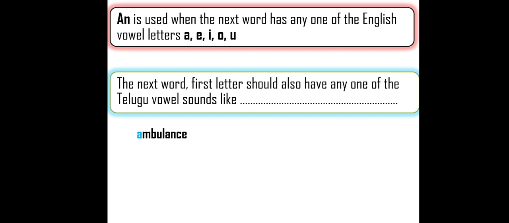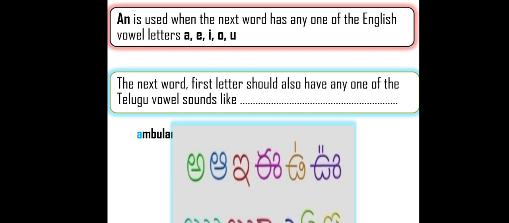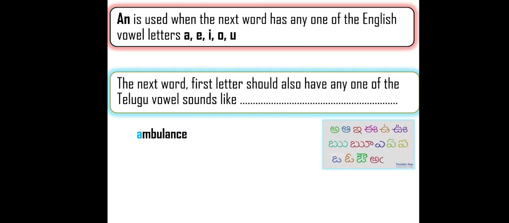In the first rule, English vowel letters A, E, I, O, U. Here, Telugu vowel sounds. What are Telugu vowel sounds? A, Aa, I, Ee, U, Oo, Ru, E, Ai, O, Au. So the first letter should also have any one of the Telugu vowel sounds, A to Au.